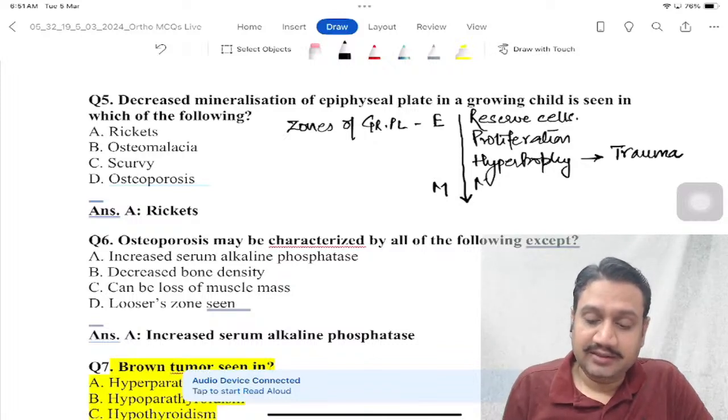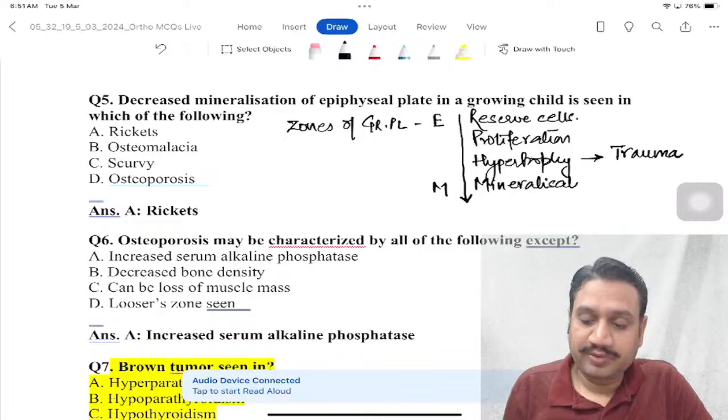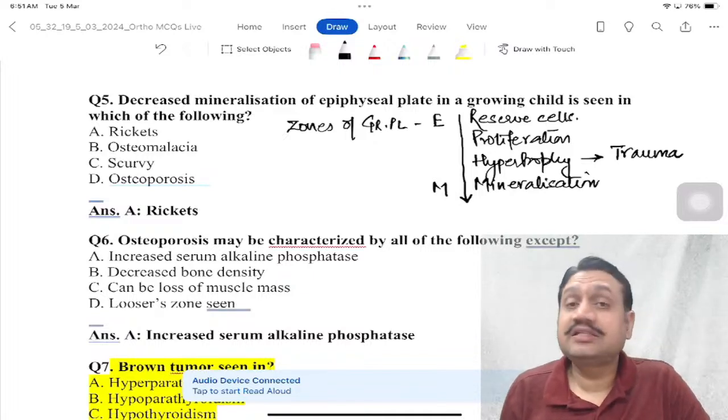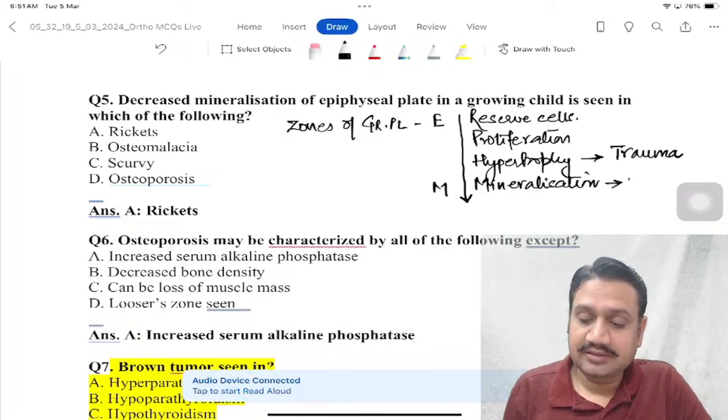And then we had the lower part of hypertrophy as the zone of mineralization, and this zone of mineralization is the one which receives the minerals, and if it doesn't get the minerals, the child suffers from rickets.